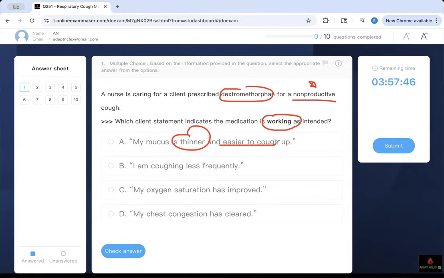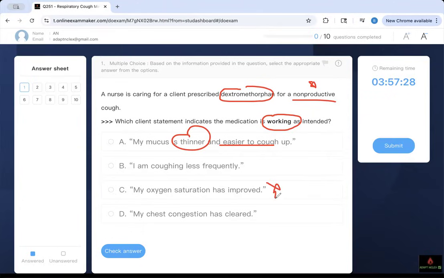This is a trap, an NCLEX trap. This is what the NCLEX will put there. So write it down. It's a trap. We are not talking about oxygen. The question says whether the medication is working. It's going to do what it's designed to do, to stop you from coughing. It has nothing to do with oxygen.